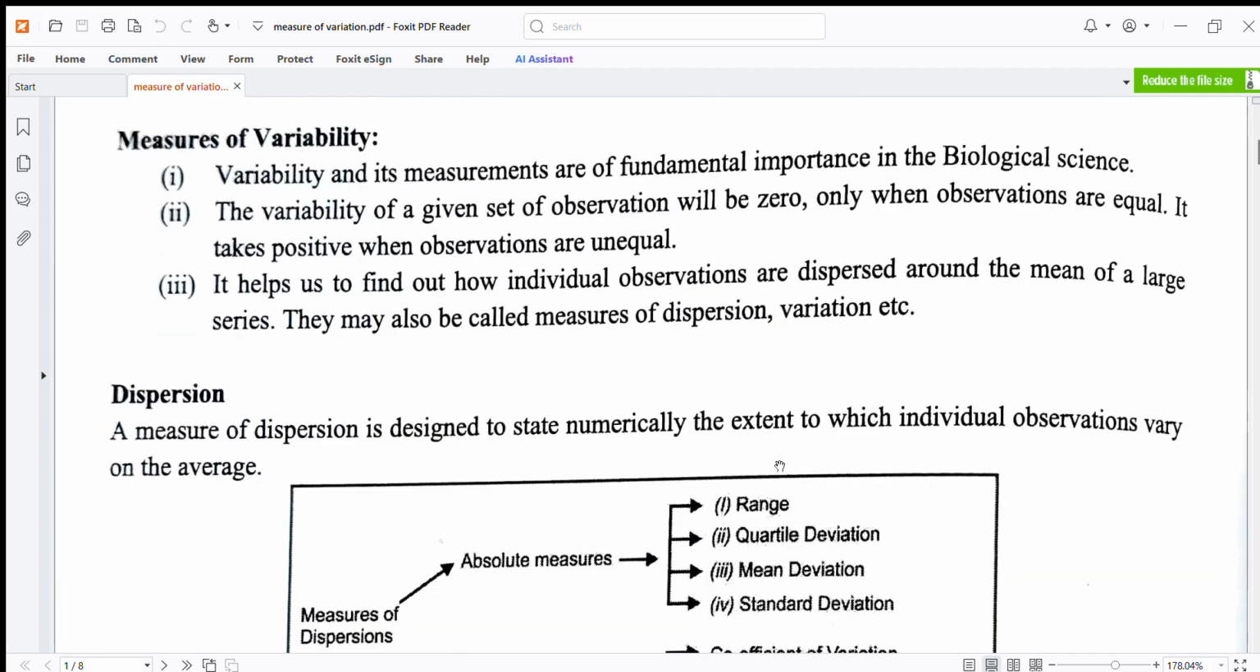Measures of variability. Variability and its measurement are of fundamental importance in the biological sciences. The variability of a given set of observations will be zero only when the observations are equal. It takes a positive value when observations are unequal. It helps us to find out how individual observations are dispersed around the mean of a large series. They may also be called measures of dispersion, variation, etc.